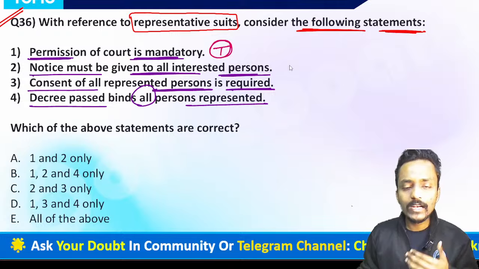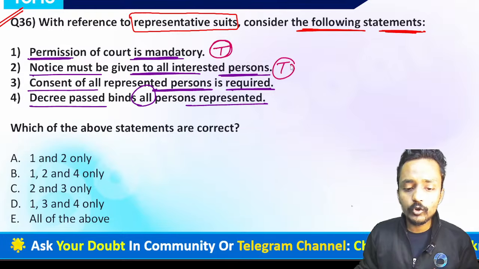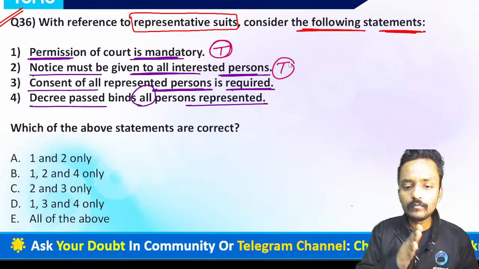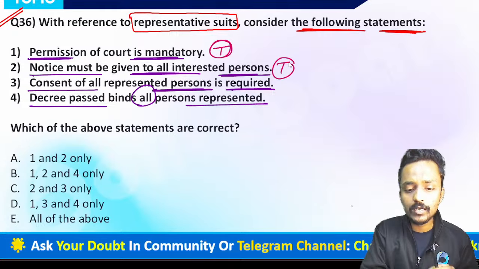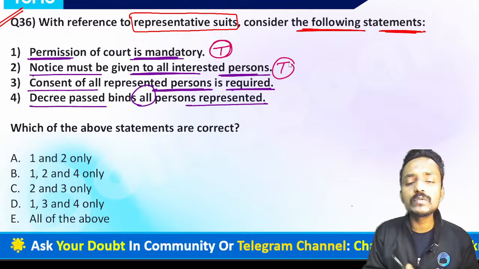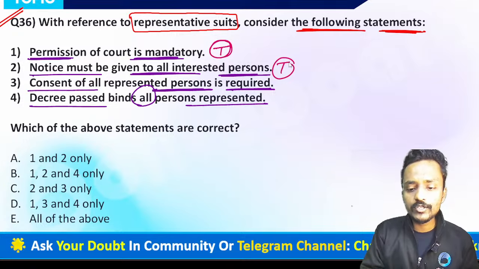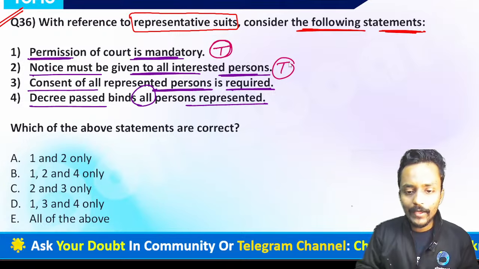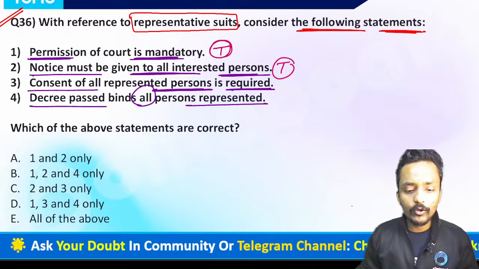It becomes a representative suit, so I am required to give proper notice that on behalf of these 100, I want to file a suit against this particular person. So the notice is mandatory to all the interested persons.